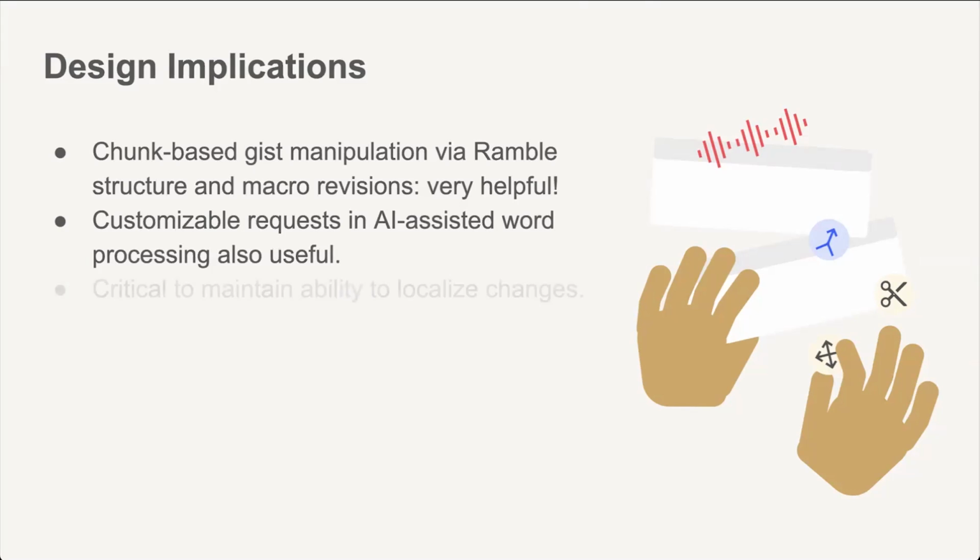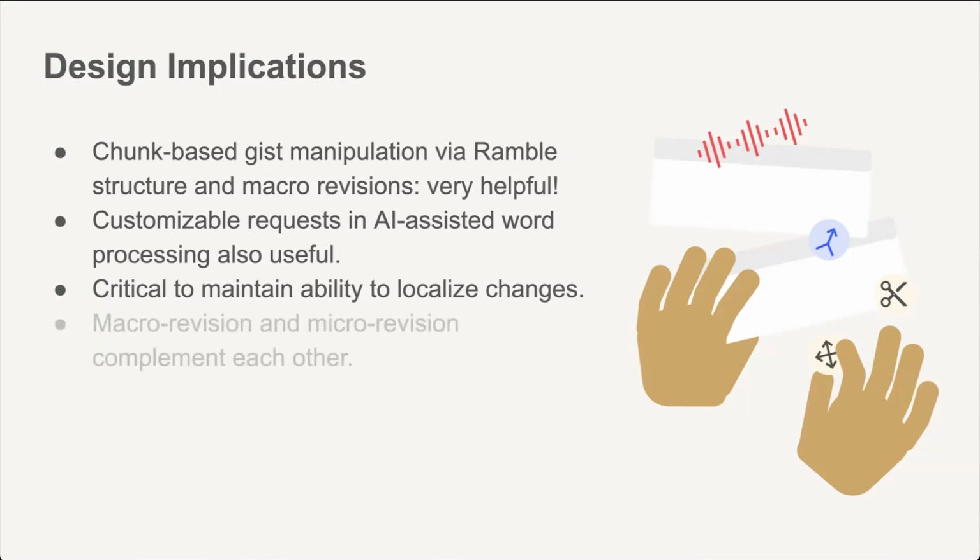Third, interfaces should maintain the ability to specify the locations of changes. Some participants use Magic Custom Prompt to split or reformat one large ramble into multiple paragraphs or other structures, indicating the potential usefulness of custom prompting for scopes larger than a single ramble. But part of the benefit of having operations applied to individual rambles is that changes are localized. In contrast, word processing through a conversational UI, like in our baseline condition, makes it difficult to apply changes at specific text locations and observe changes.